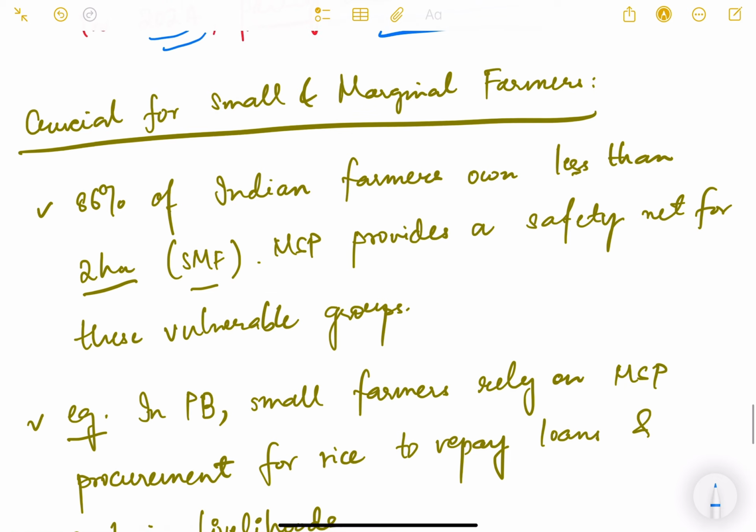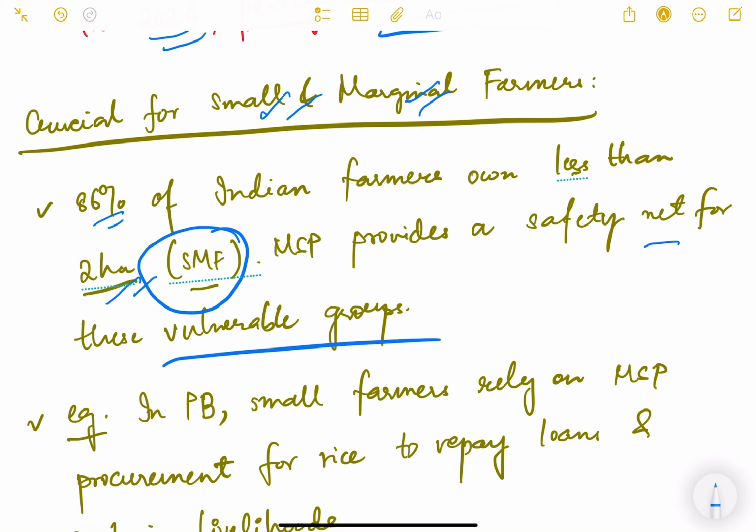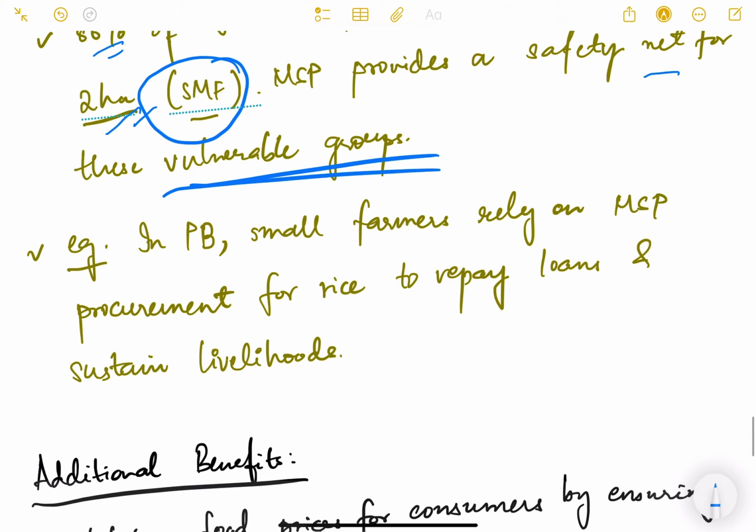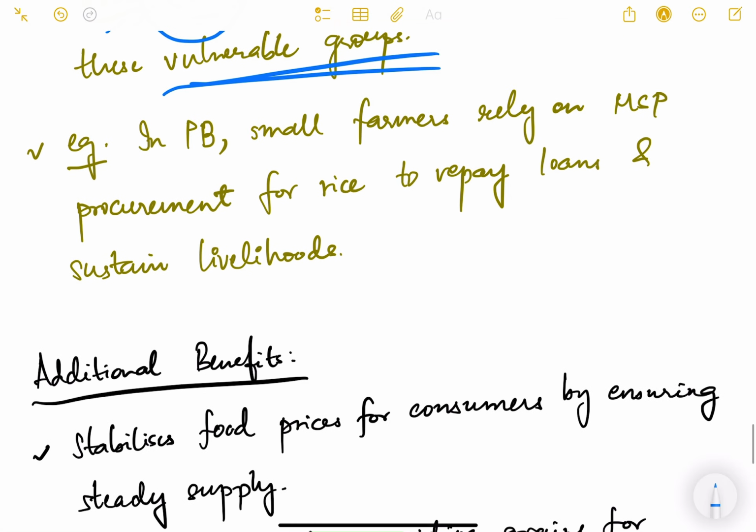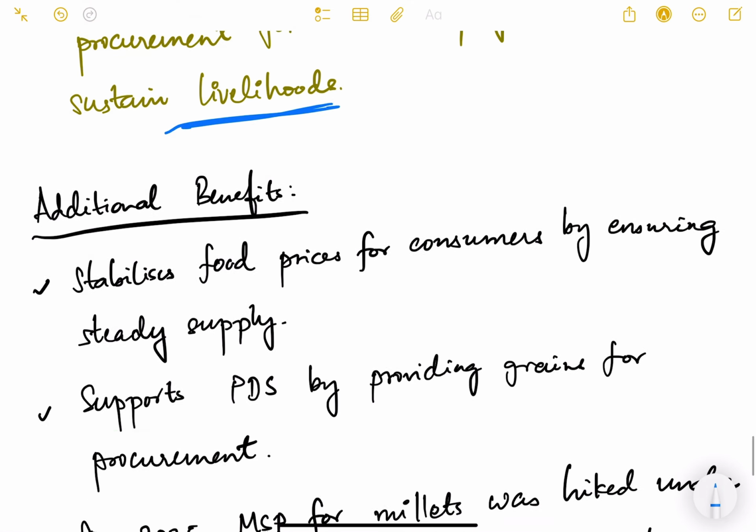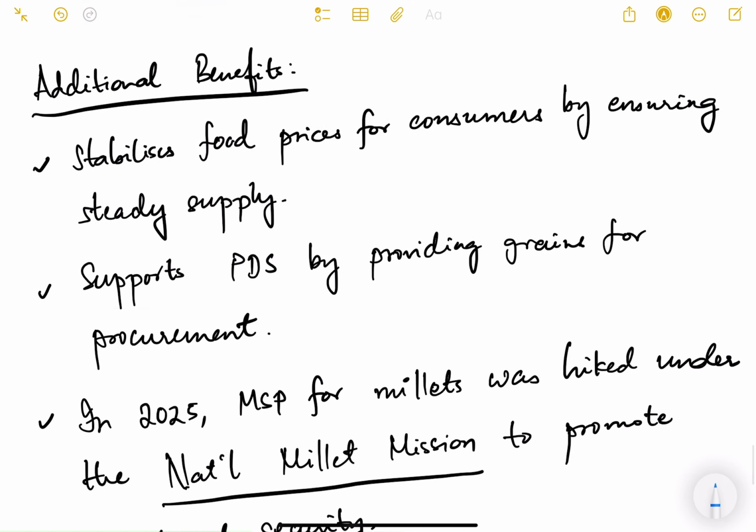It is crucial for small and marginal farmers, so they get guaranteed income. 86% of Indian farmers own less than 2 hectares of land, that is small and marginal farmers. MSP provides a safety net for these vulnerable groups because they cannot grow in the market and they don't have much bargaining power. Example, in Punjab, again, small farmers rely on MSP procurement for rice to repay loans and sustain livelihoods. What are the additional benefits of MSP?